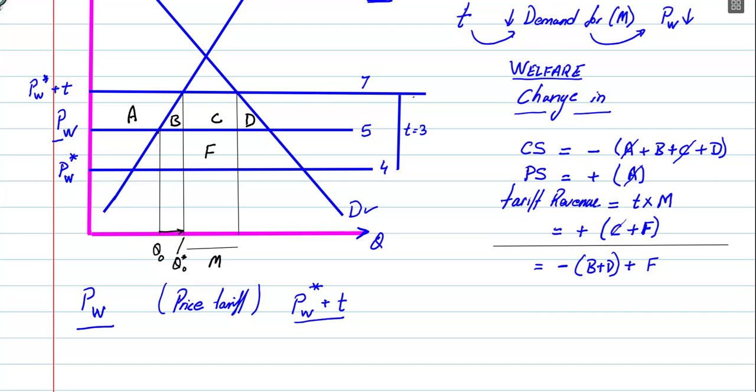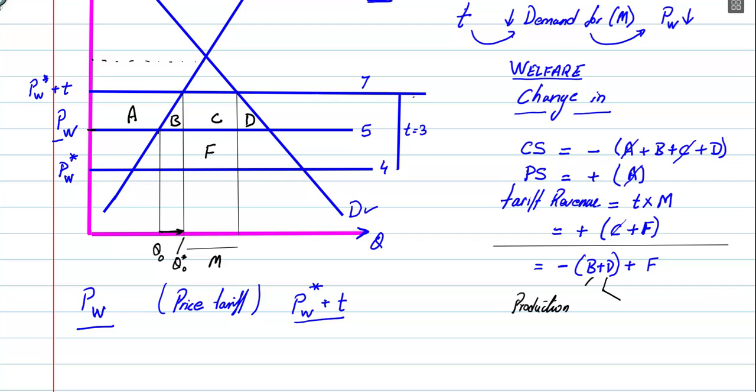They are now producing a good that they don't have a comparative advantage in. This importing country's cost of producing this good is much higher than the foreign country's, which is the world price PW. So you just distorted the choices for the producers such that they moved their resources from maybe another production where they had a comparative advantage to production of this good that they don't have a comparative advantage in. So B is your production distortion loss.